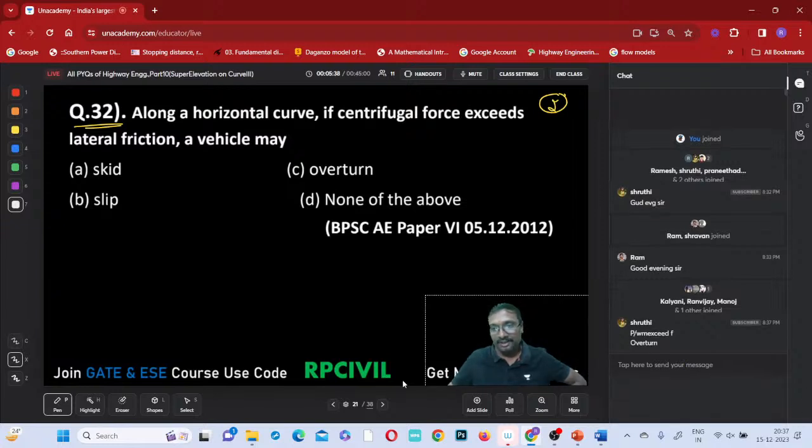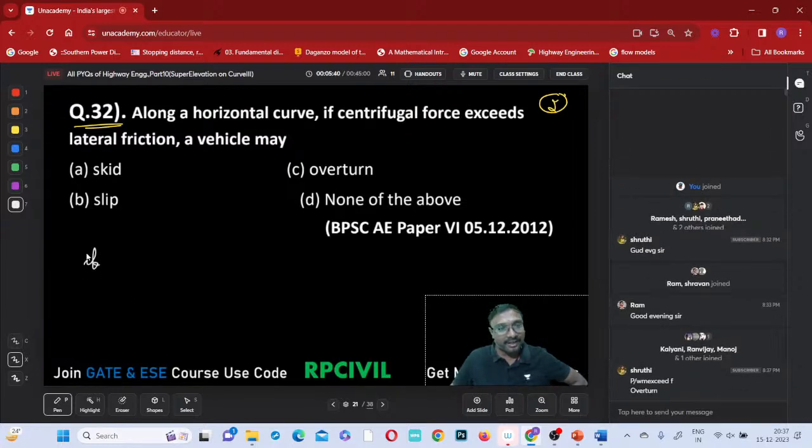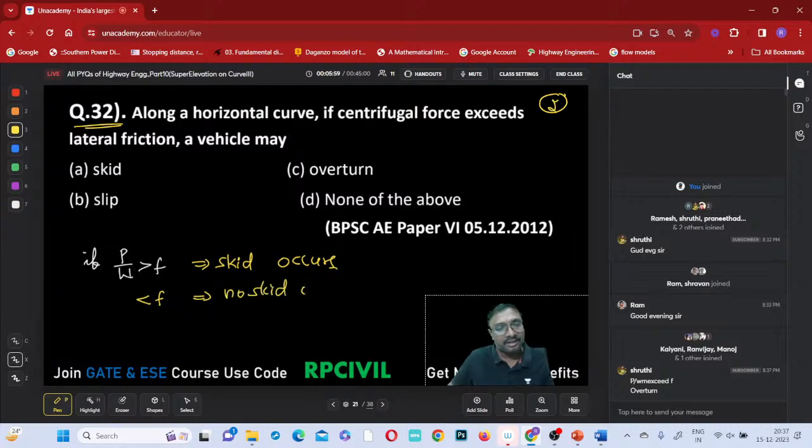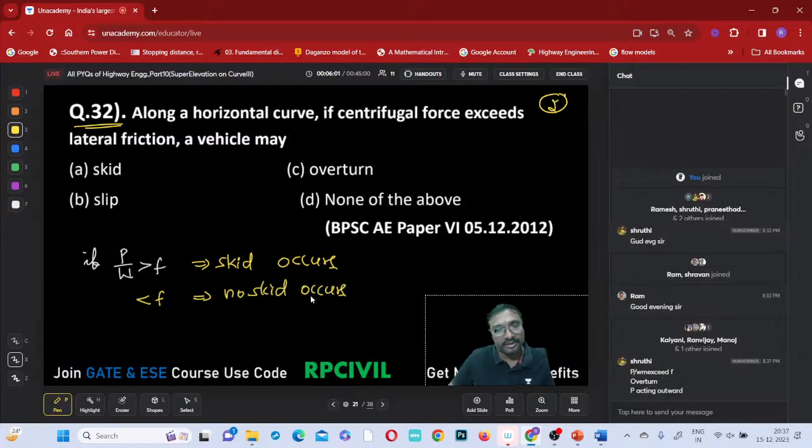Right, the time gets over. So if that P by W is greater than this F, what will it result in? It will result in skidding. Skid occurs, you can say, right? Suppose this P by W is lesser than F, will skid occur or not? No skid occurs, you can say, right?